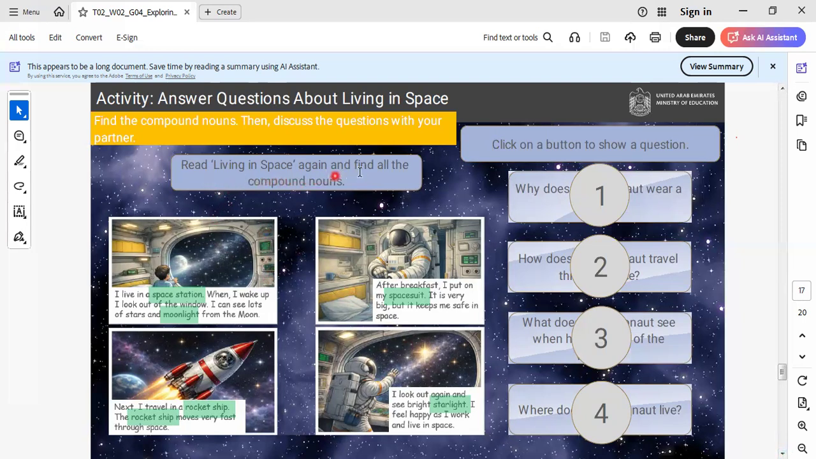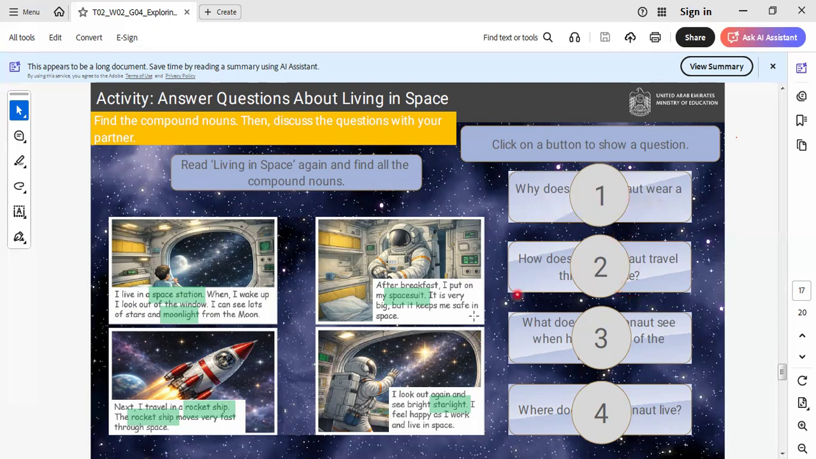Read Living in Space again and find all the compound nouns. Compound nouns are nouns that have two parts. Like what? Here we have space station, moonlight, rocket ship, space suit, starlight. I will repeat again. Here are the compound nouns. Let's learn it together: space station, moonlight, space suit, starlight, rocket ship. So let's go to another one.